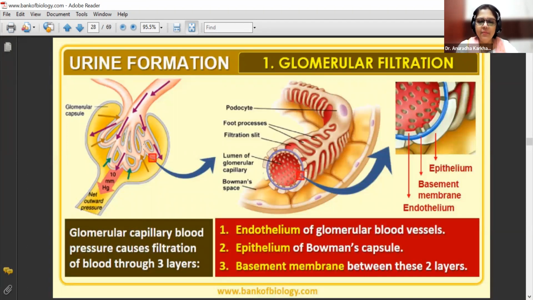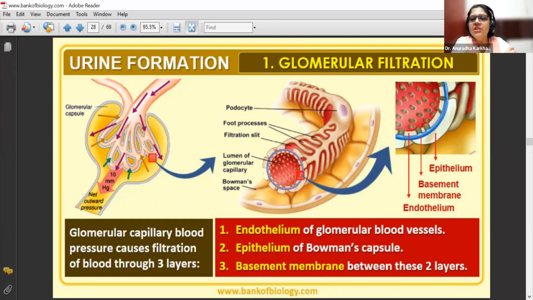Glomerular capillary blood pressure causes filtration of the blood through the three layers. The first layer is going to be called as endothelium of glomerular blood vessels. Means your blood capillaries which are entering inside the Bowman's capsule, उसका जो layer है उसको हम कहते हैं endothelium. Second, epithelium of Bowman's capsule, means the renal tubule का cup-like structure. And third, basement membrane between these two layers.